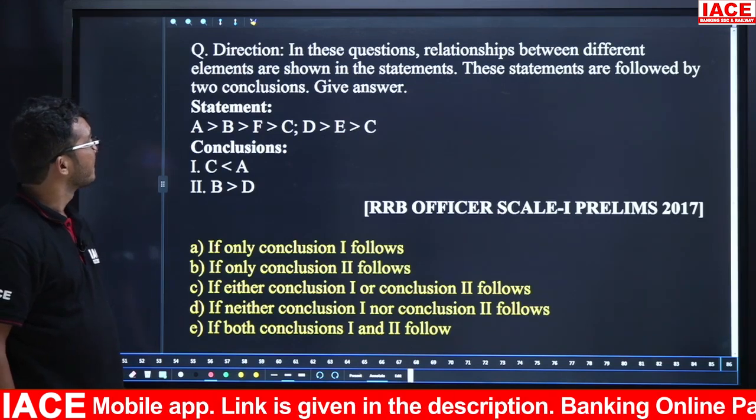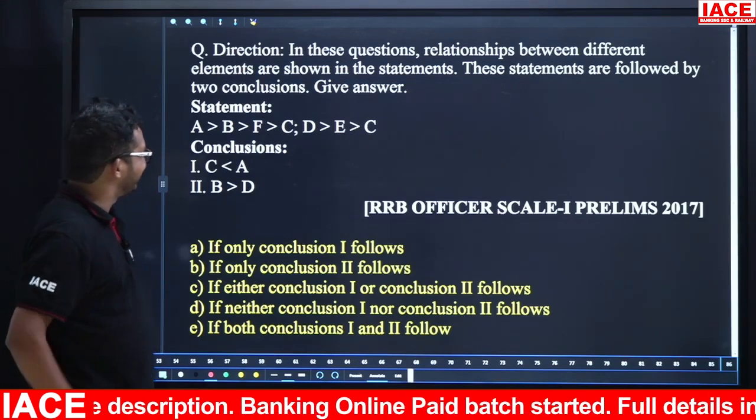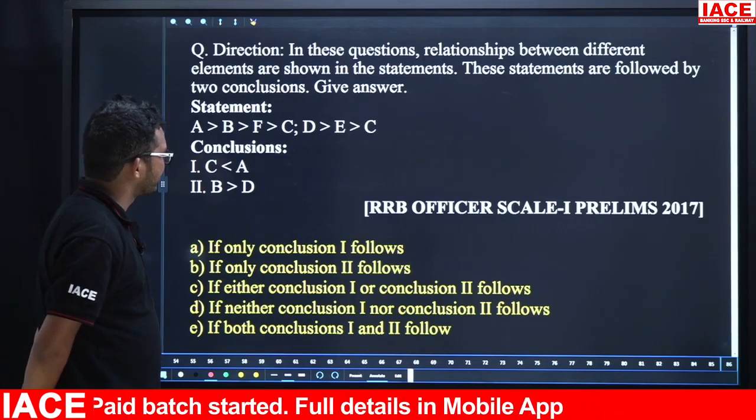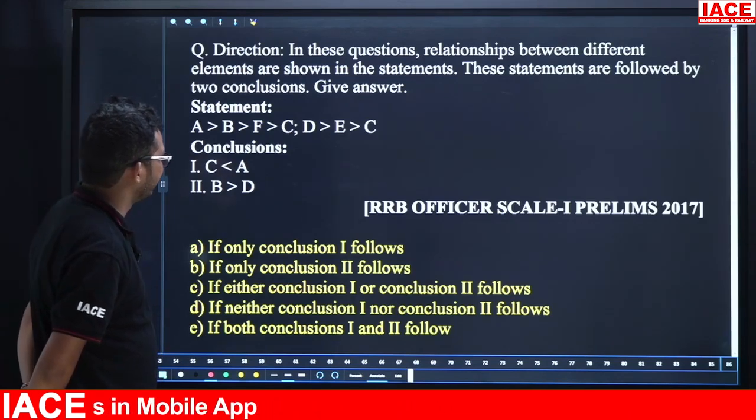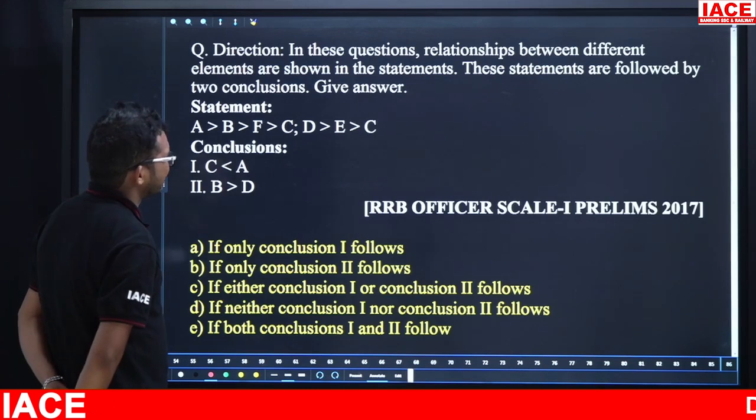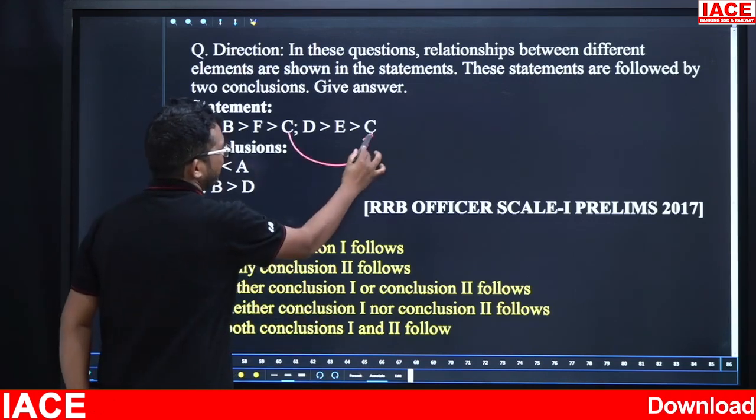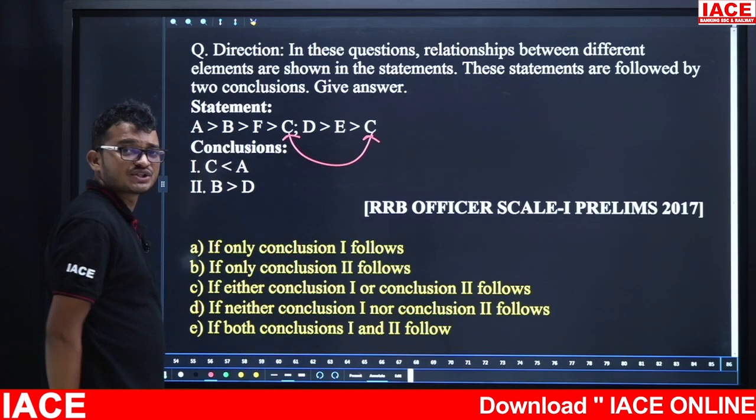Yes, time up. So here take your given statement. A is greater than B greater than F is greater than C. Next, D greater than E greater than C. Friends, first one and second one here common is what? Here C. By taking C, we can combine both statements.